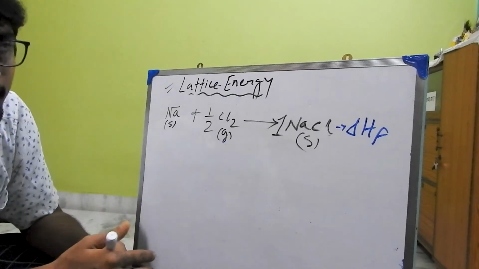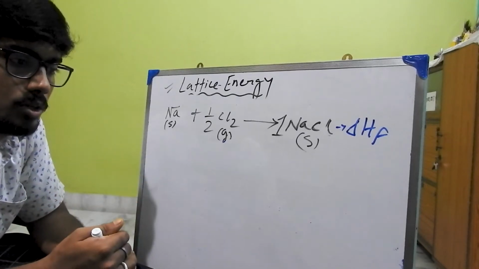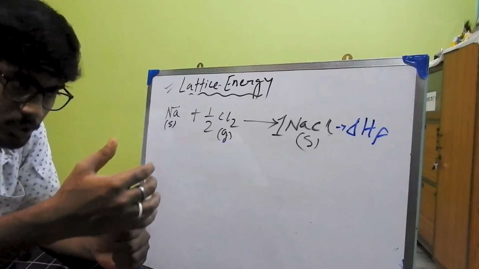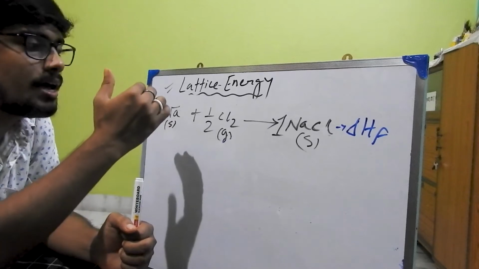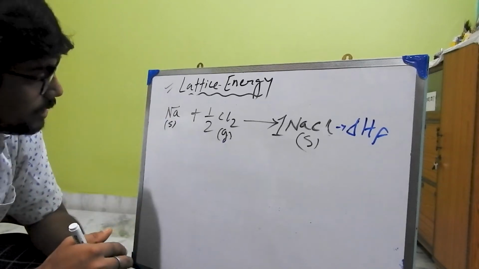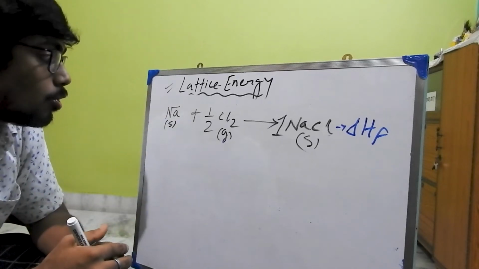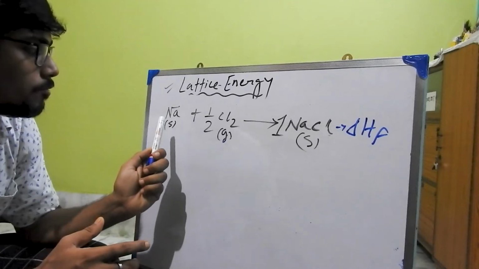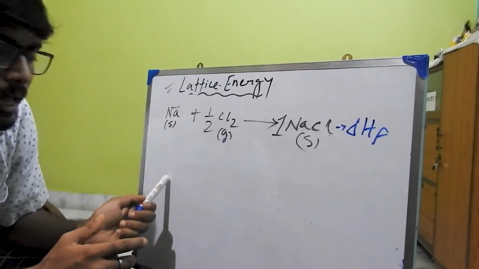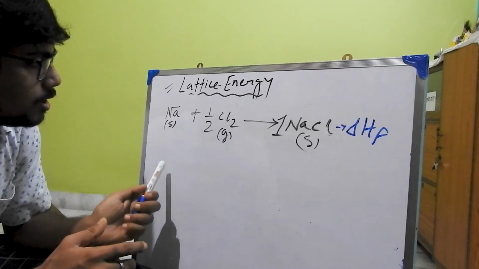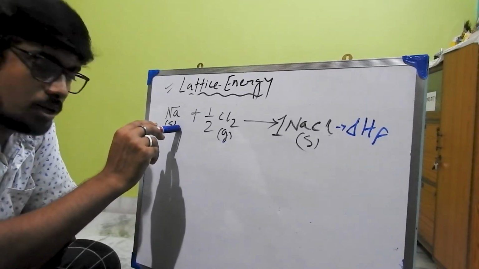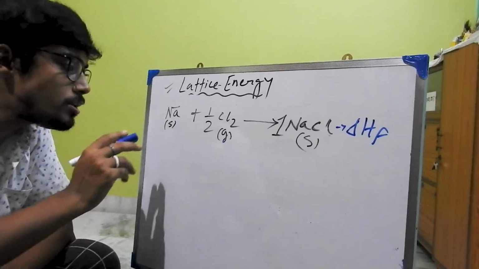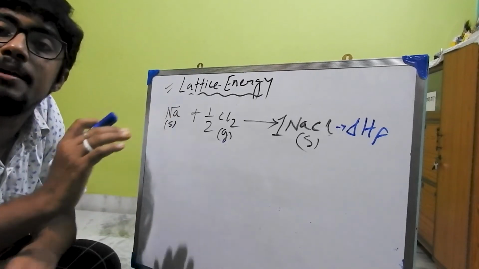Ionization energy is the energy required to release an electron from the isolated gaseous atom. Clear? So from Na to Na plus, to convert Na to Na plus is not an easy method, right?